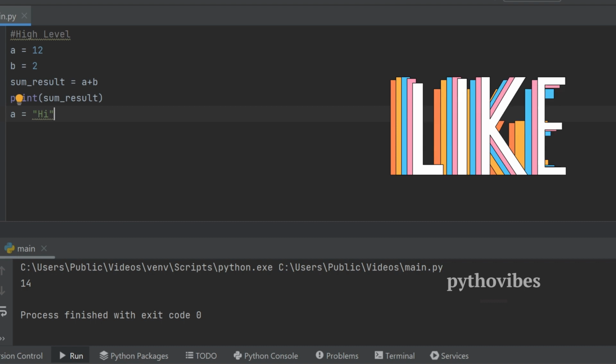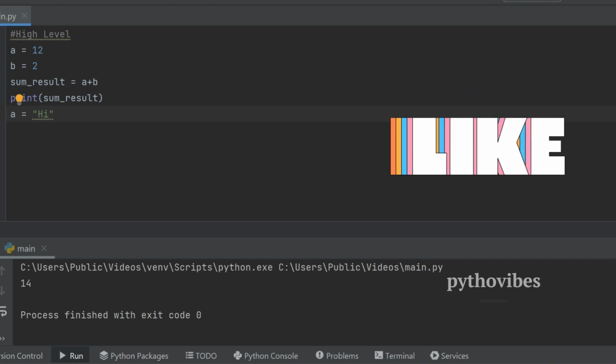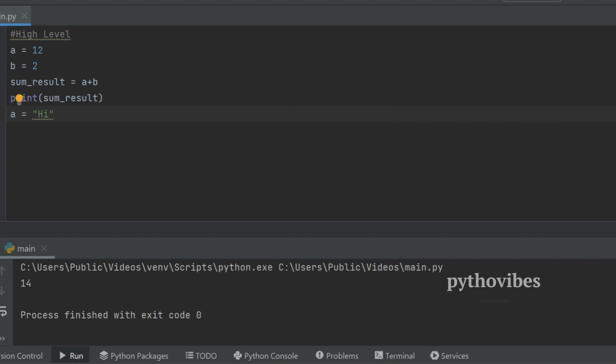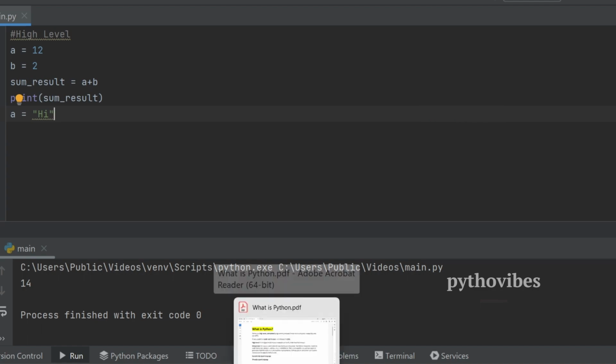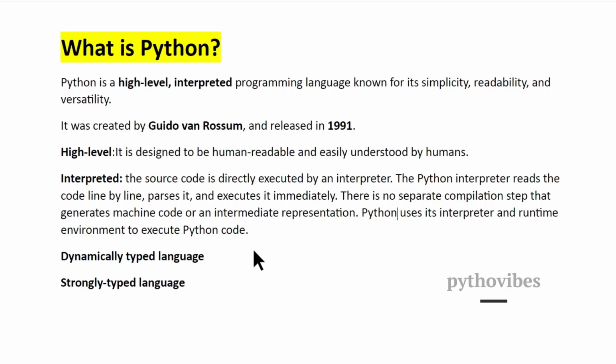So in conclusion, we can say that Python is a combination of high-level, interpreted, and dynamically typed languages. It's a beginner-friendly language that promotes rapid development and encourages code readability. These characteristics also make Python suitable for a wide range of applications, from web development and data analysis to scientific computing, artificial intelligence, and machine learning. In such cases, we are using Python as a main programming language.